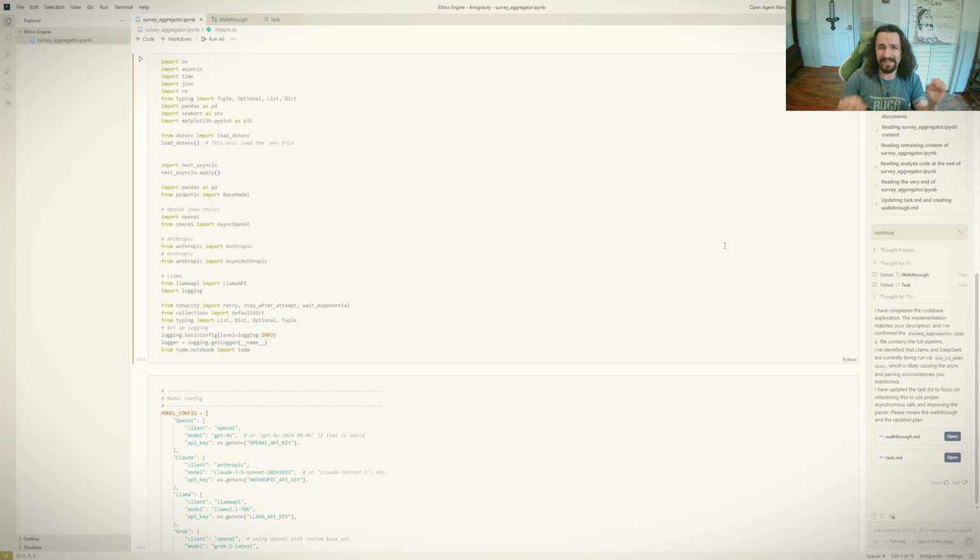What I'm going to do is actually not have it edit this file. I'm going to have it create an entirely new folder with an entirely new set of code and try to see how the models can take this code, make it more modular, and if anything, turn it into an app that's much easier to use.